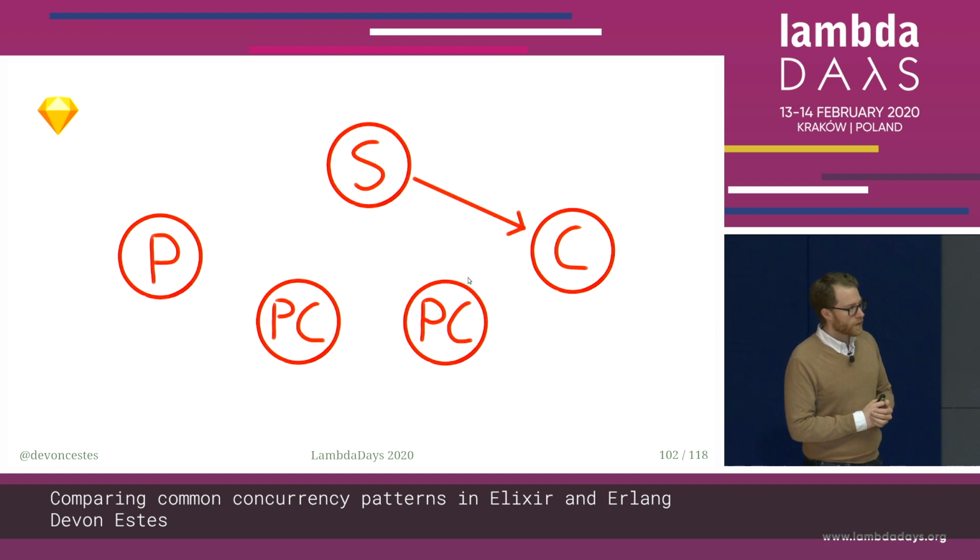Now that first one, way over on the left, that P, is a producer. That produces data. And then the fourth one, way over on the right, the C, is a consumer. That consumes data. And then the 2 in the middle, the PC, those are producer-consumers. They both produce and consume data. So when you're designing your pipeline, you have to think about the stages in which you are transforming or modifying or working with your data, and decide where you might have shared dependencies, what can be done in parallel, what must be done in series. You're looking at a much more complicated problem, and you're dividing it up into these stages, and then these stages communicate in order to do their job.